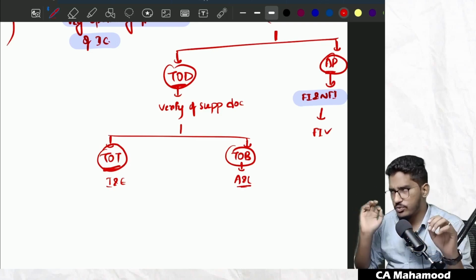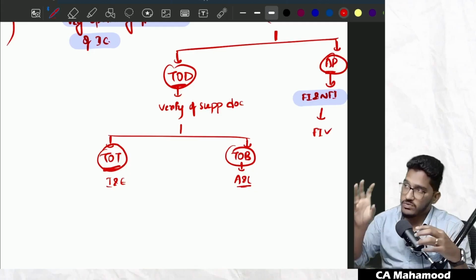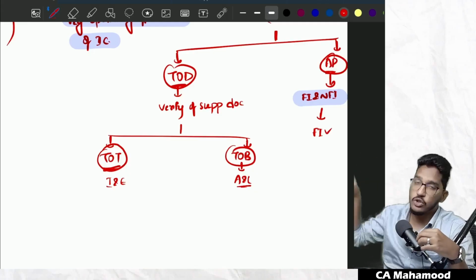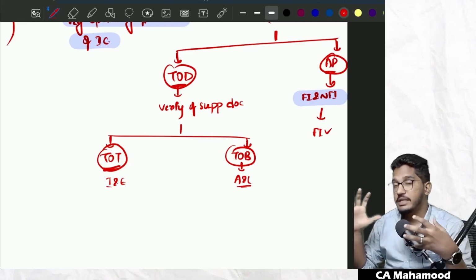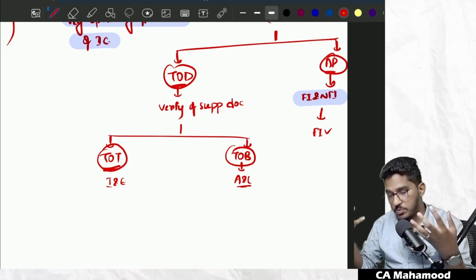For the time being, you just remember the definition of analytical procedures. We have a dedicated chapter and a standard on analytical procedures. There we will get to know about analytical procedures in much more detail.